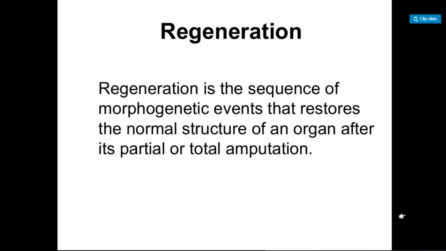Regeneration is the sequence of morphogenetic events that restores the normal structure of an organ after its partial or total amputation. Amputation is the cutting down of any part of the body, or the injured part of the body can be regained again by a process known as regeneration. So any missing or injured or amputated part of the body can be regained by the process of regeneration.